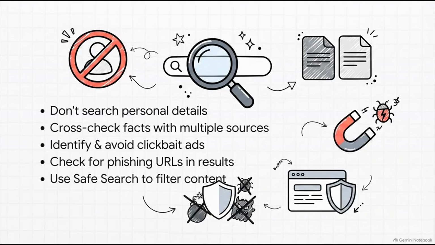Furthermore, not every top result is a safe click. You absolutely must cross-check facts with multiple reputable sources, like educational or government sites. Train your eye to identify and avoid those sensational clickbait ads, and carefully check the URLs in your search results to dodge phishing sites imitating the real ones. And finally, utilize safe search tools to filter out any inappropriate content.